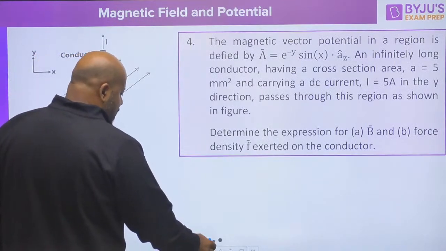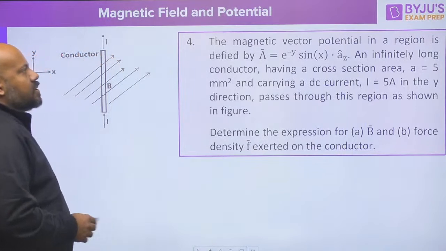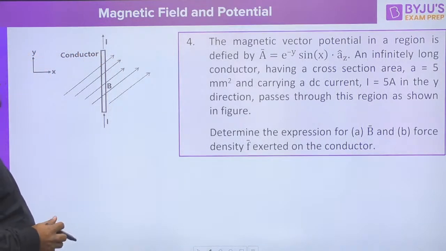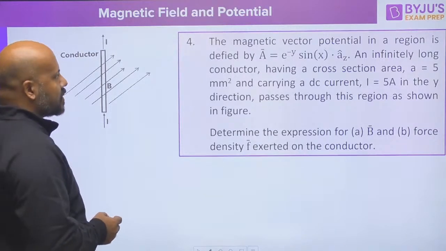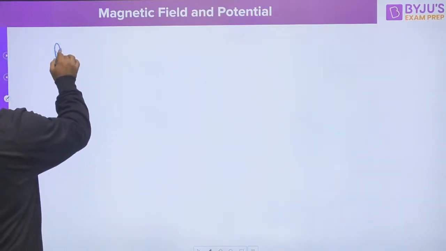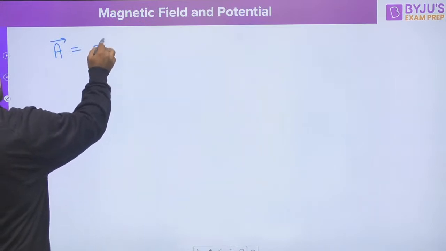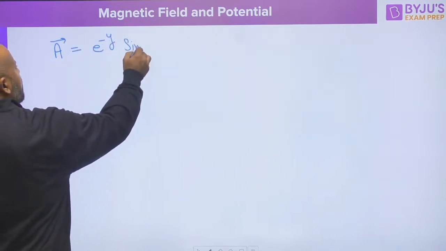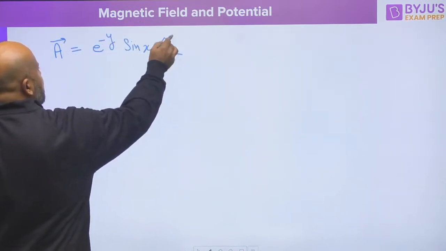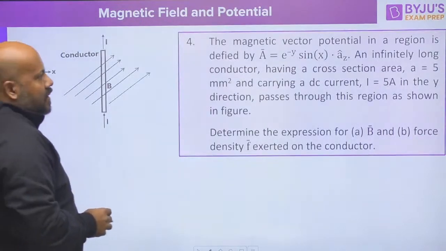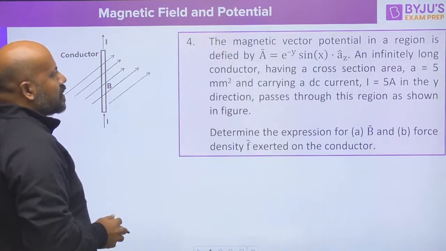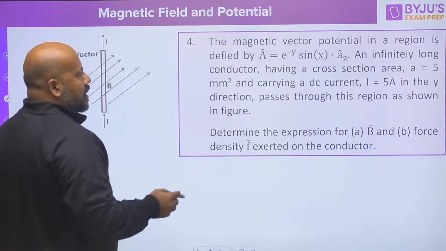Now see this. This question is giving you the magnetic vector potential as A is equal to e raised to the power minus y sine x az. And he is saying there is an infinitely long conductor having the cross section area.